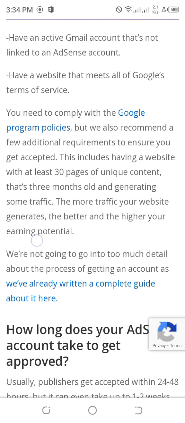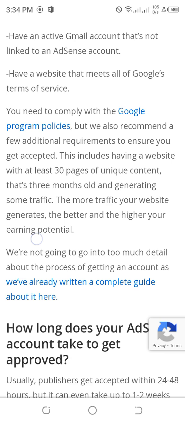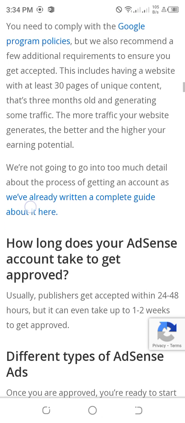having a website with at least 30 pages of unique content.